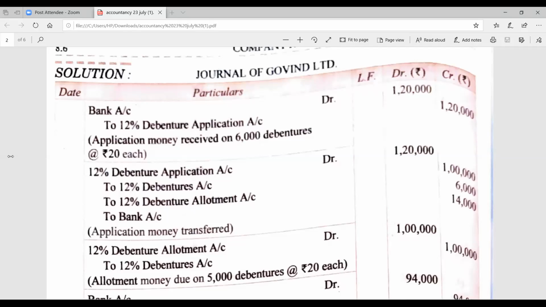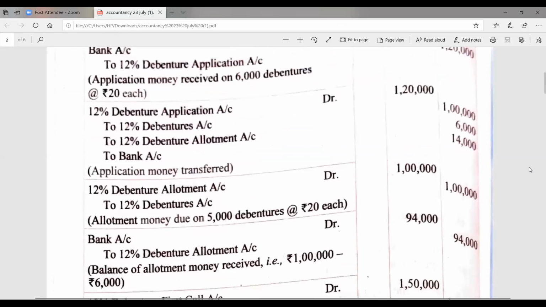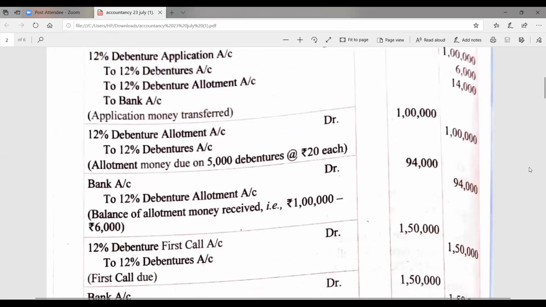Now, the next entry is of allotment due. How is the allotment due to be done? Allotment due is to be done on 5,000 debentures, 20 rupees each. 5,000 multiplied by 20, 1 lakh rupees.